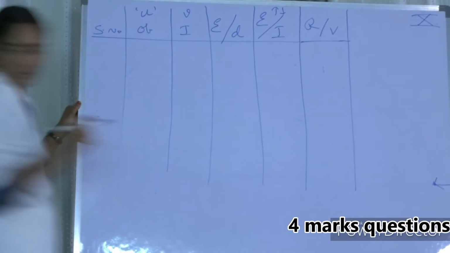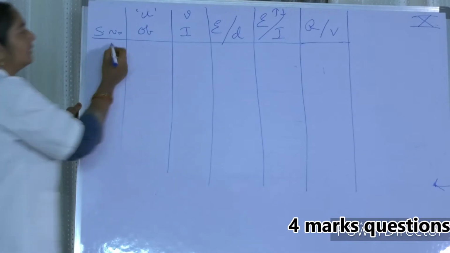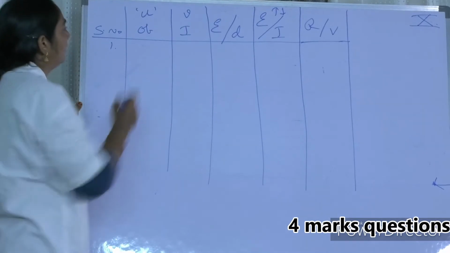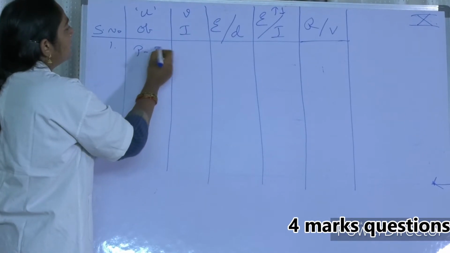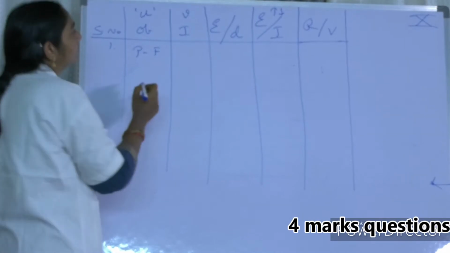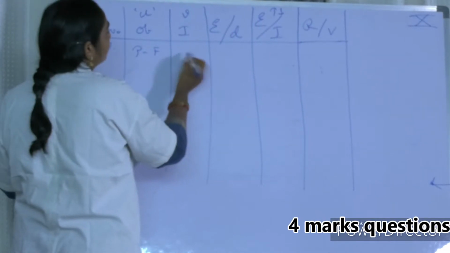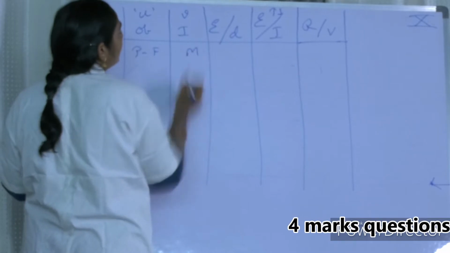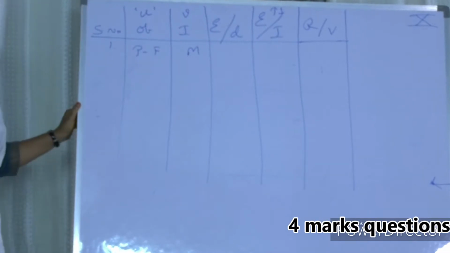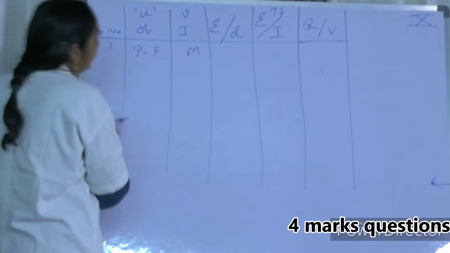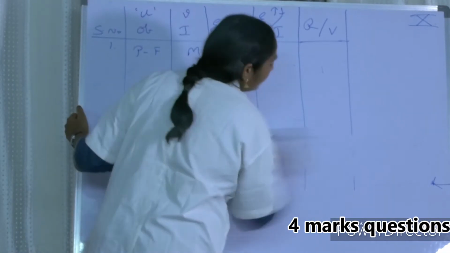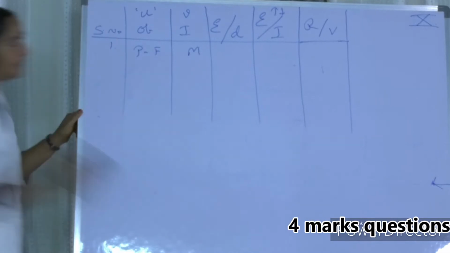First case. Case 1. The object is placed between P and F. Position of image is in the mirror. Within the mirror, inside the mirror, means what? By seeing this case itself, we can understand. The diagram must be ready with you by this time.